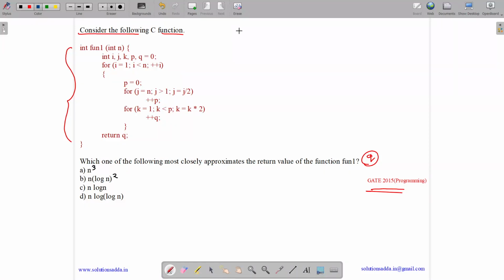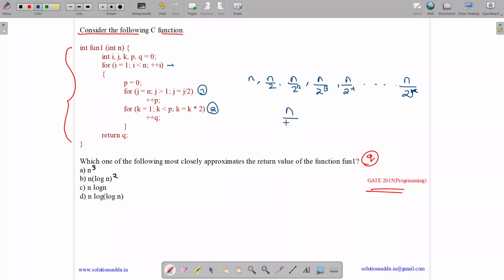Okay. So before this, let me tell you the complexities for these two loops, for loop 1 and loop 2. So what happens in loop 1? We are having iteration from n to 1 and j equals j by 2, and we are incrementing p. Initially j will be n, then j will become n by 2. In the next iteration it will become n by 2 square, then n by 2 cube, then n by 2 to the power 4. Let us suppose it goes to n by 2 to the power k. It has total k iterations.